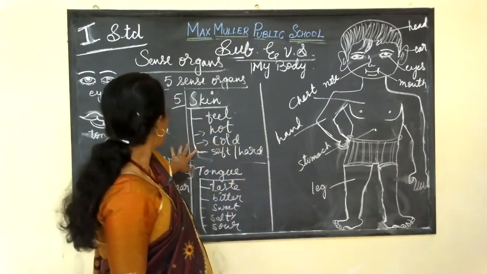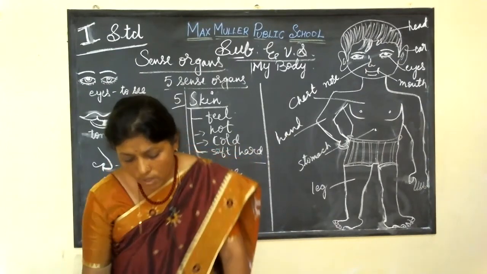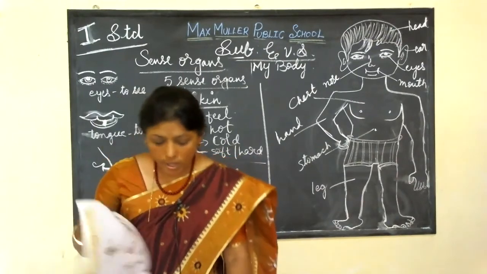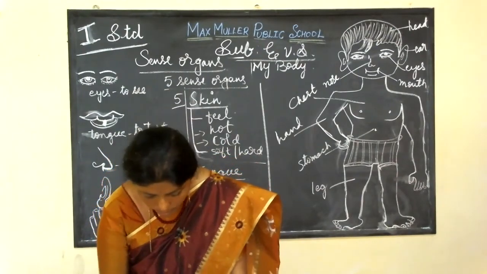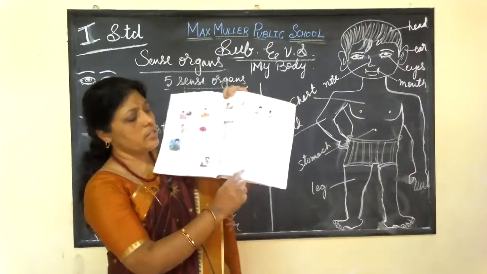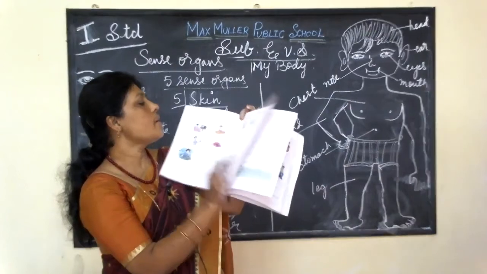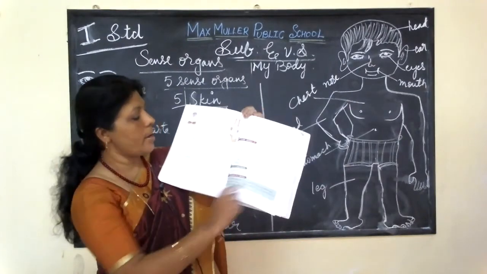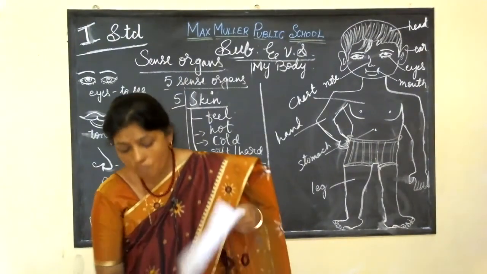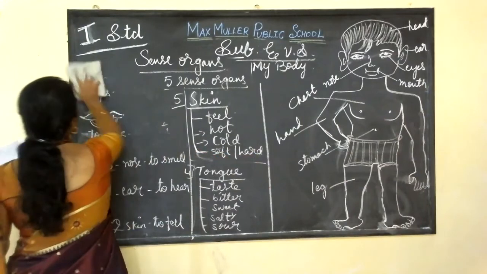So now I will give you homework. Next class you have textbooks. See page number 163. We will do the exercise part. Okay, next class, page 163. Be ready. We will do the exercise part. Now you write down the homework.